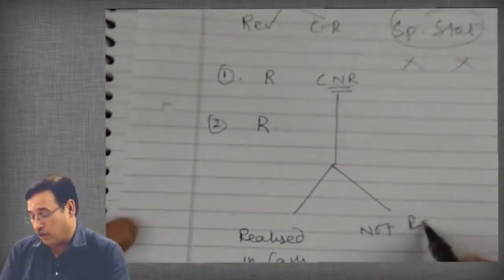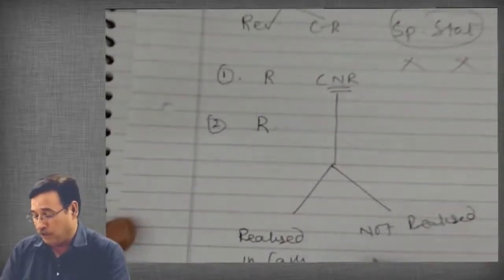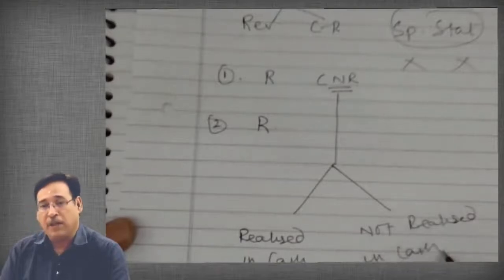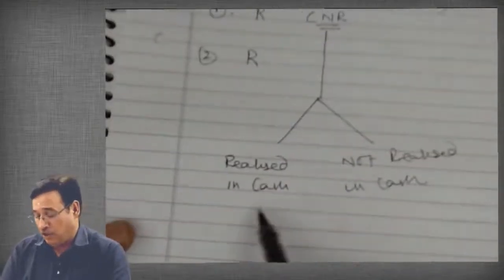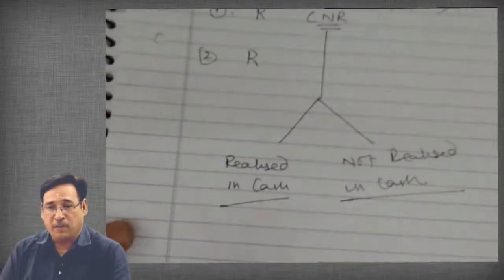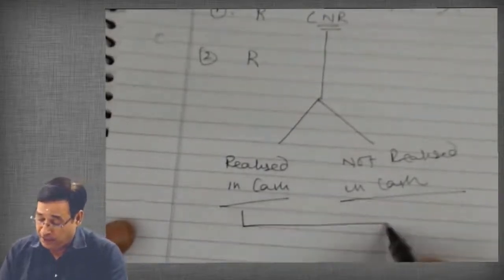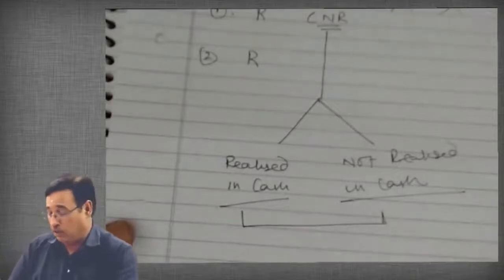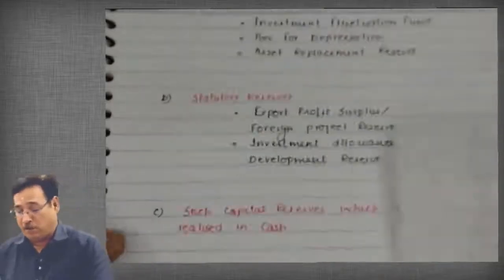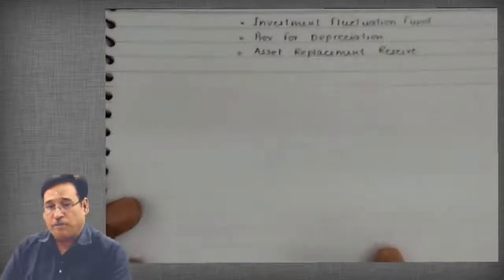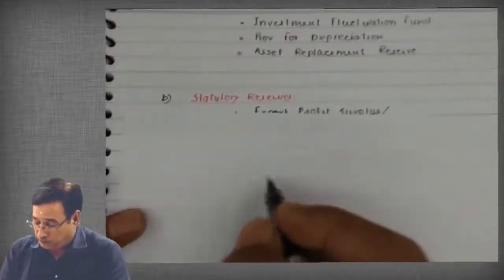You need not write at this moment. This is rough work. Not realized in cash. What does it mean? Realized in cash and not realized in cash. I need to explain this point, and you need to understand it very well to have a good grip of this particular chapter. Just pay attention.